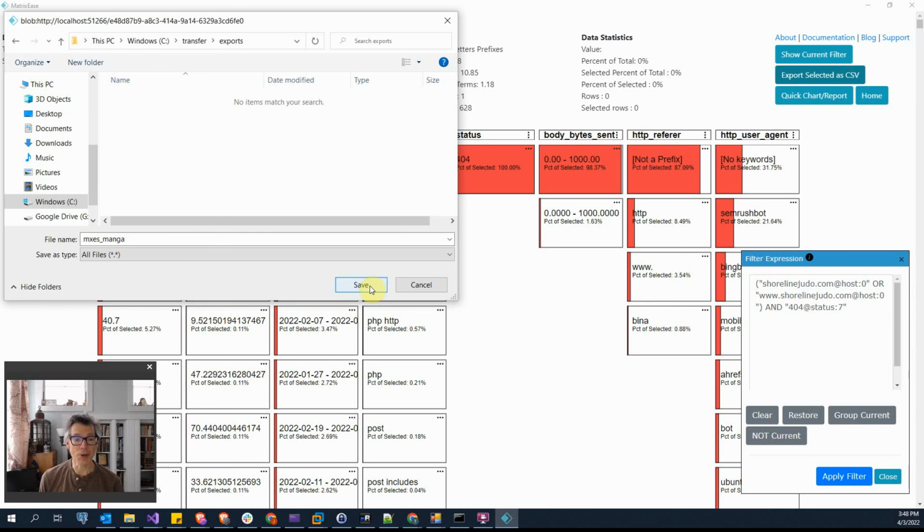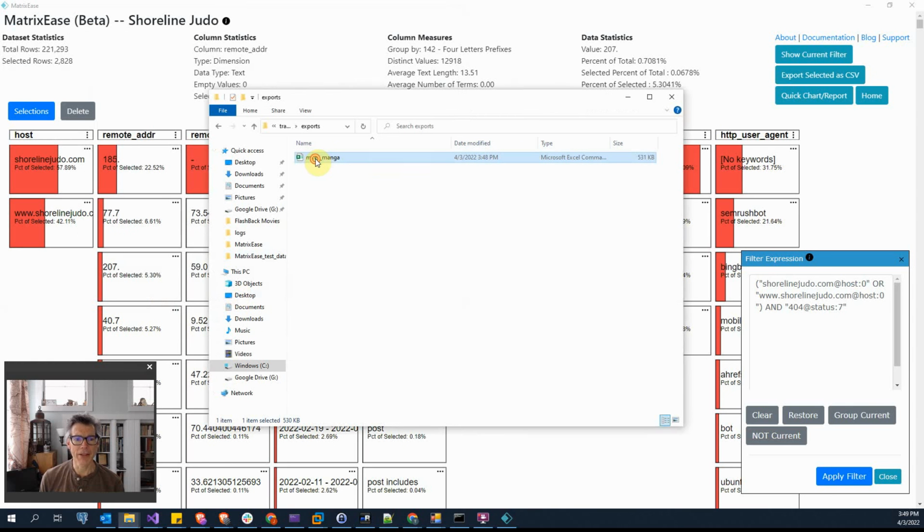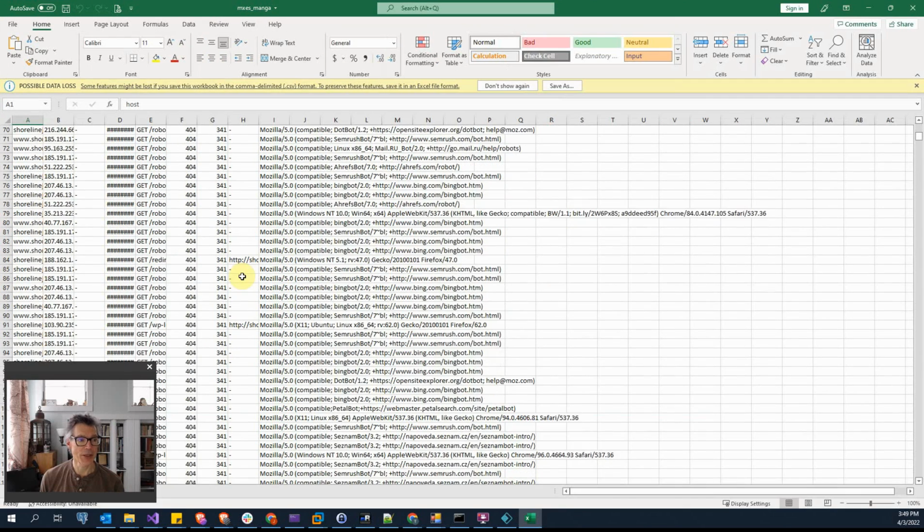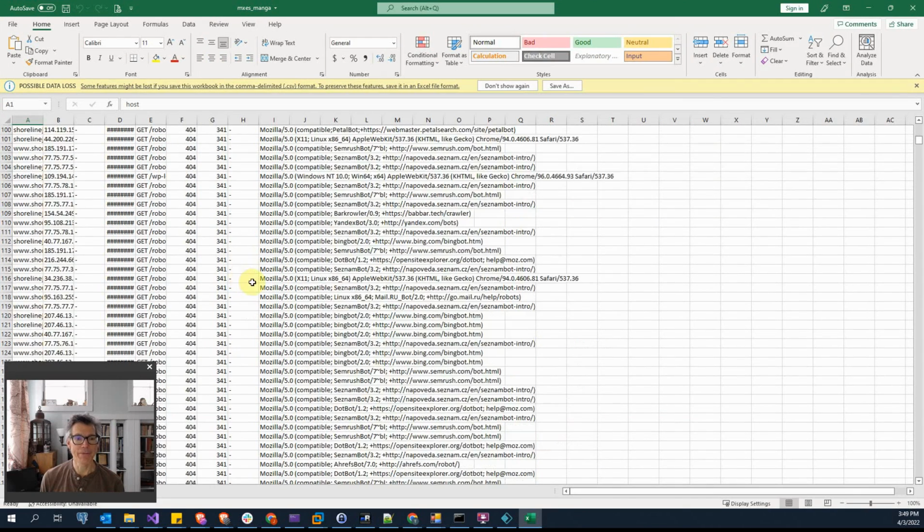Now save this to a local location. I can then load that data into a spreadsheet. And as you can see, it's only shoreline judo with 404s. I could also reload this into MatrixEase for further analysis.